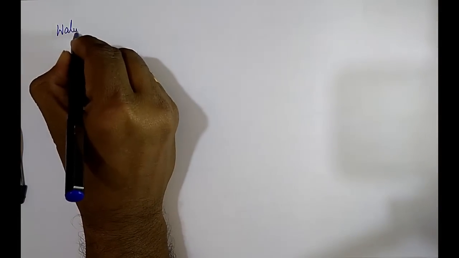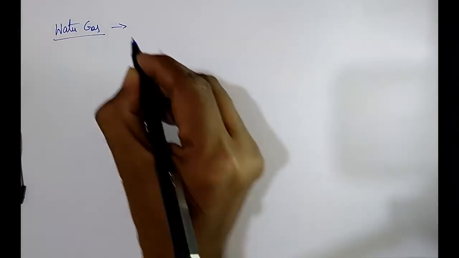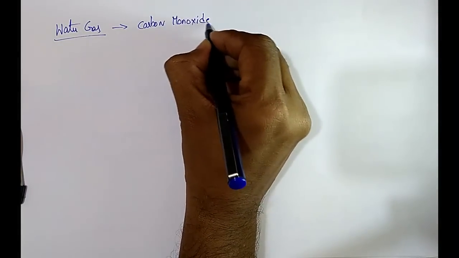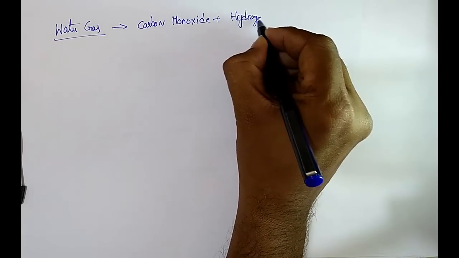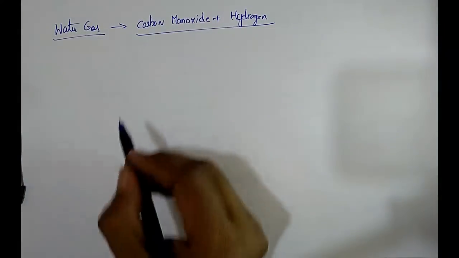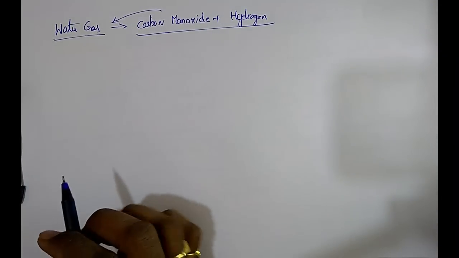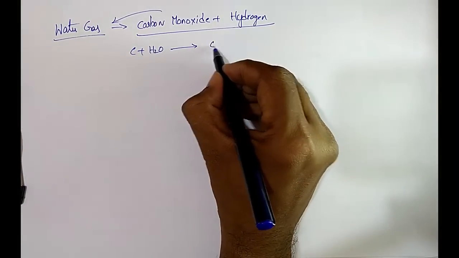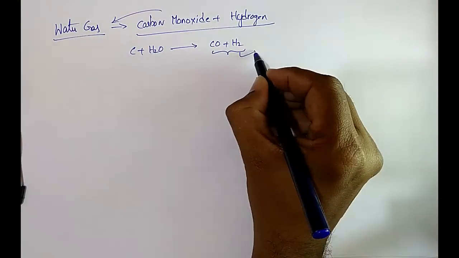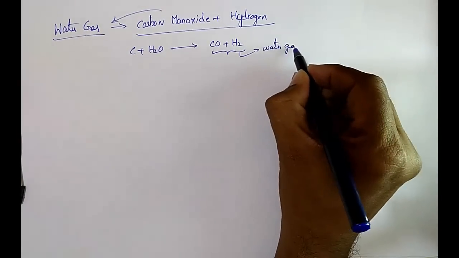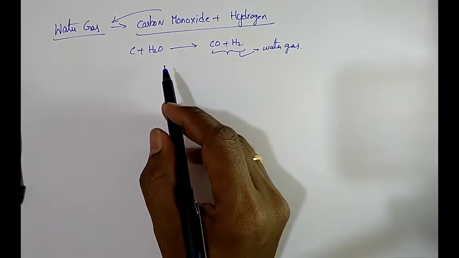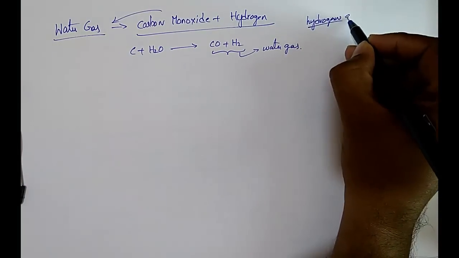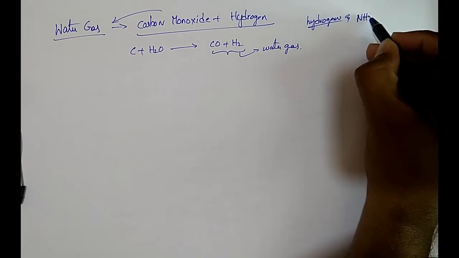Water gas. It is the mixture of carbon monoxide plus hydrogen. Very important. If carbon reacts with water, then CO plus H2 will be produced. This is called water gas. And this water gas is used for production of hydrogen and production of ammonia, that is NH3.